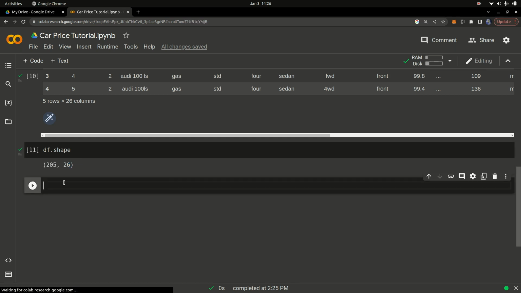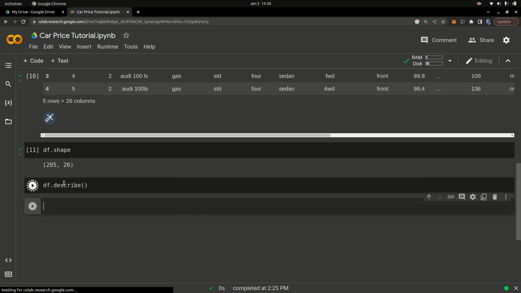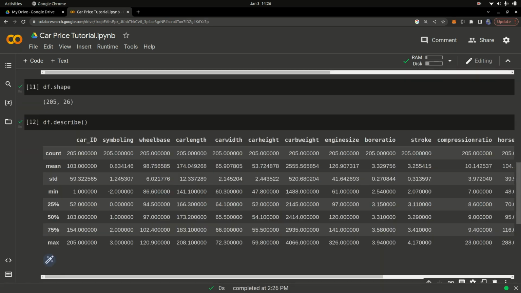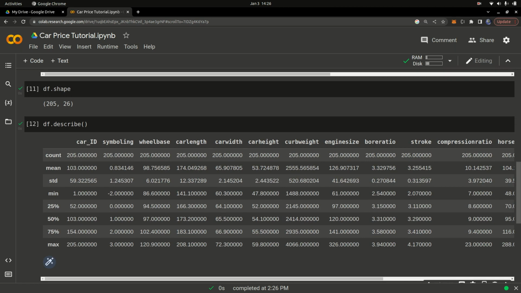So if I do df.describe and then run that, if I call that function on that data frame, it returns to us another data frame consisting of a statistical summary. Again, I'm not going to explain the statistics in this video. I'm not going to tell you what standard deviation means, what the mean is, what the 25th percentile and 50th percentile marks are. But I have a whole series on introduction to statistics on my channel, so you can check that out.